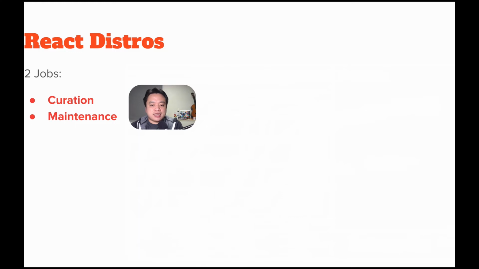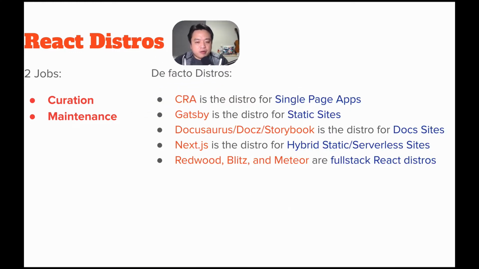This makes React sites and apps much easier to write, from Create React App for single-page apps to Next.js for hybrid static and serverless sites. Probably the hardest distro to get right is the full-stack React distro. Meteor.js has been doing this for a very long time, but the new attempts this year have been Redwood.js and Blitz.js. I think there's more innovation to come.